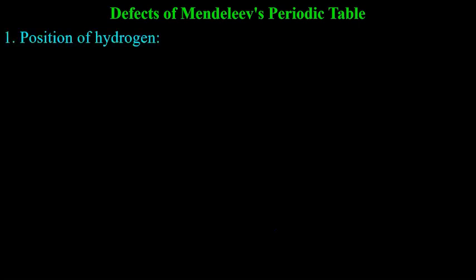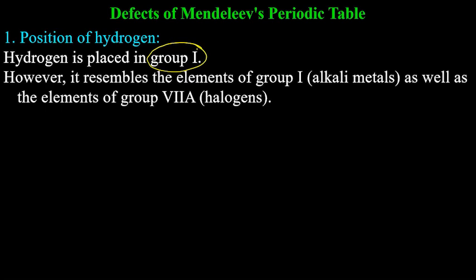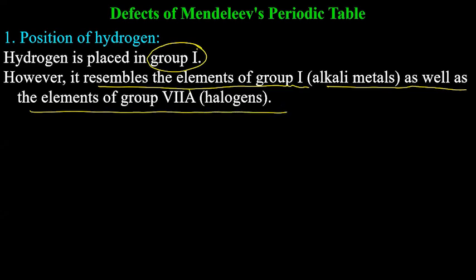Defects of Mendeleev's periodic table. Position of hydrogen. The position of hydrogen was not discussed at all in Mendeleev's periodic table. Hydrogen is placed in group 1 arbitrarily. However, it resembles the elements of group 1, the alkali metals, as well as the elements of group 7A. It was called 7A at that time, which is now group 17. So in Mendeleev's periodic table, it is group 7A.